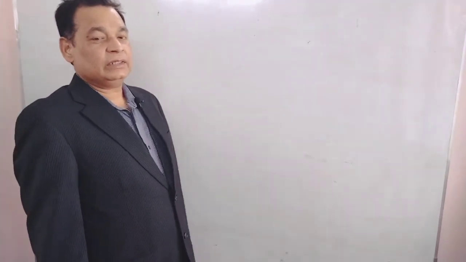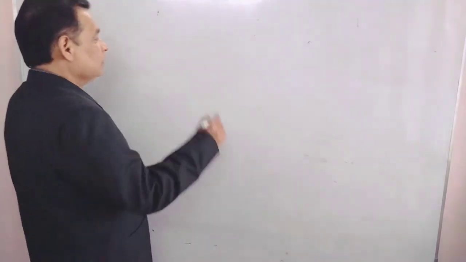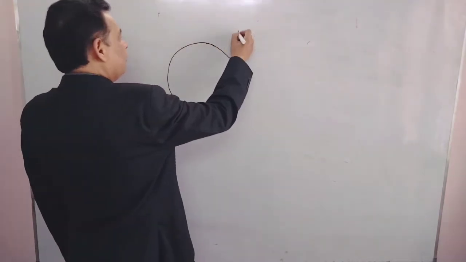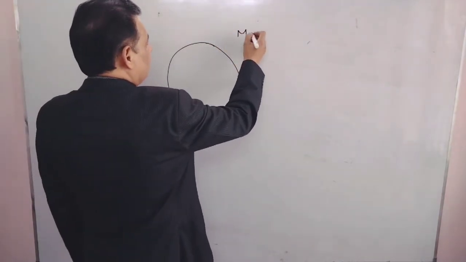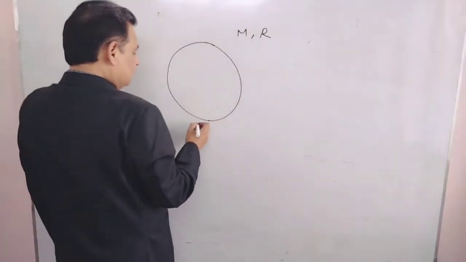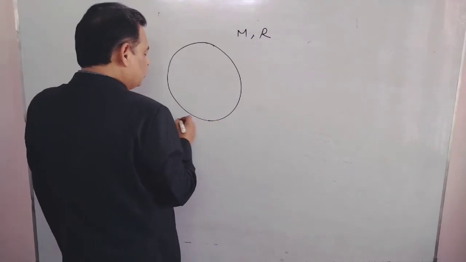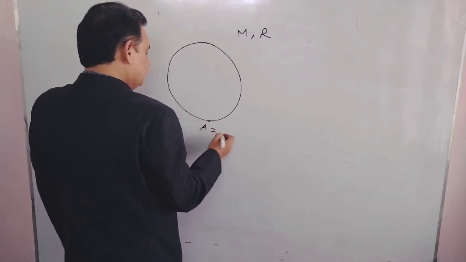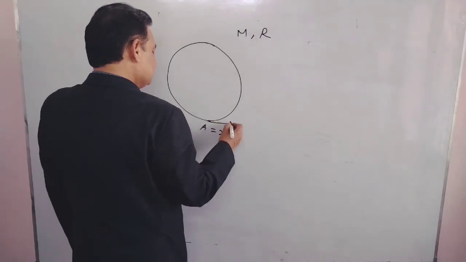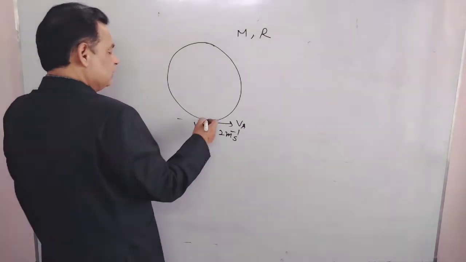We are taking another example of translational rotational motion. Suppose this is disk of mass m and radius r. The velocity of bottommost point A is 2 meter per second in this direction, VA. That is A point.